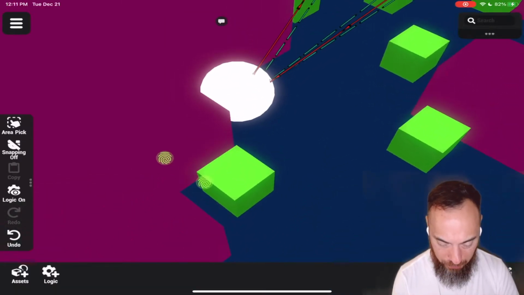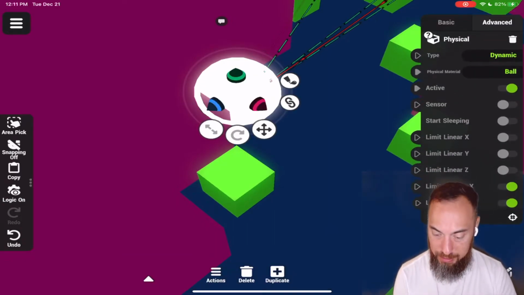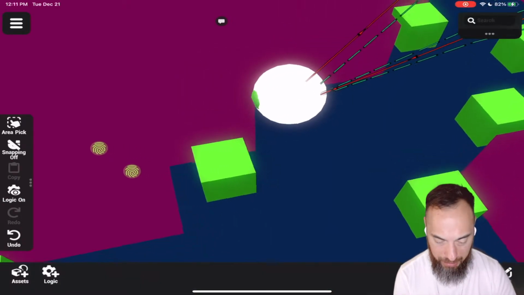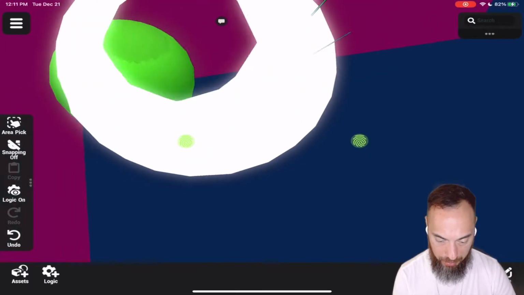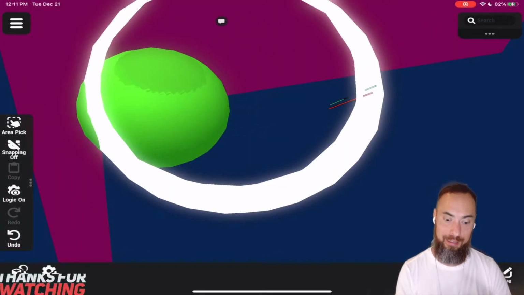Let's take a look at this ball. This ball is an object, a dynamic ball, as opposed to a kinematic, and I'm not sure if there's like multiple objects inside this. There is a ball inside the ball.